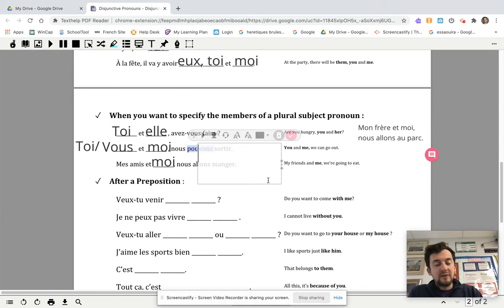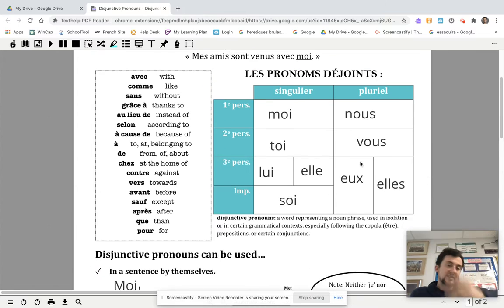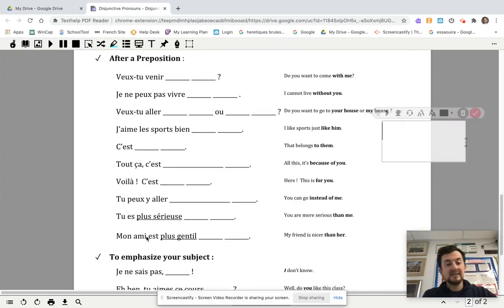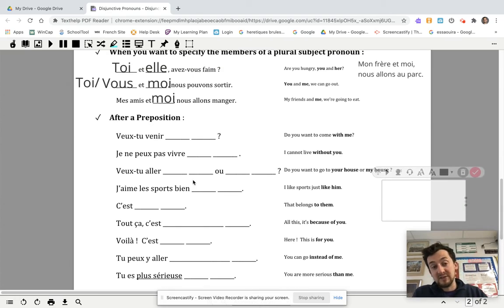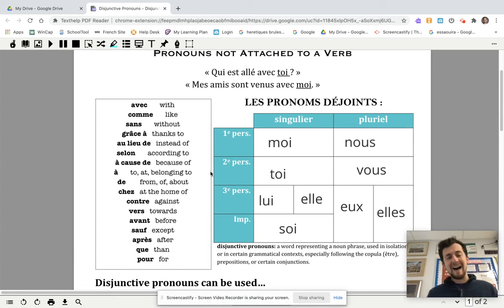Okay, after a preposition. So on the front, you'll notice that there are a lot of prepositions. And so I'd like you to go through and read them and maybe highlight the ones that are new to you, because on your quizzes, you're going to have to know the prepositions as well. So there's a lot of memorization that goes into this grammar point. Not a lot, honestly.